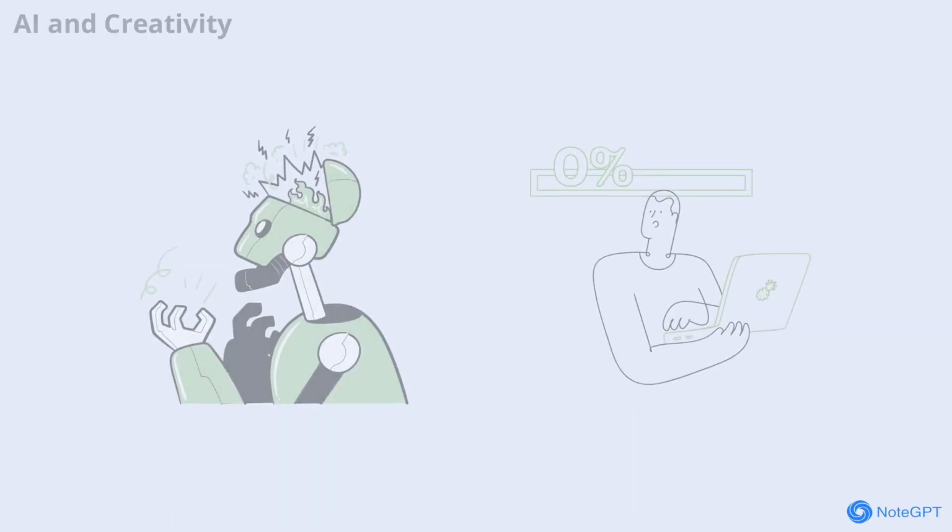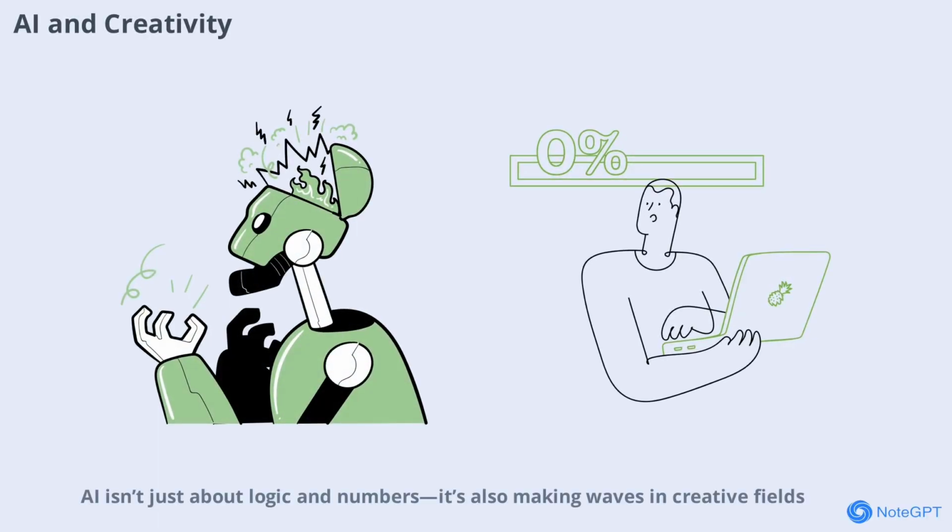AI isn't just about logic and numbers, it's also making waves in creative fields. AI can compose music, generate artwork, and even write stories. By learning from vast collections of creative works, AI systems can produce original content and inspire new ideas. This collaboration between human creativity and machine intelligence is opening up exciting possibilities in art, music, and literature.